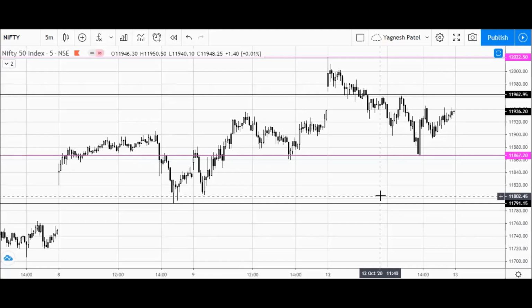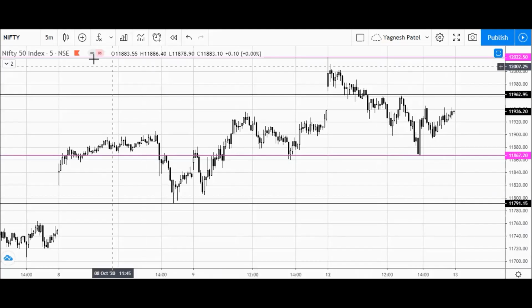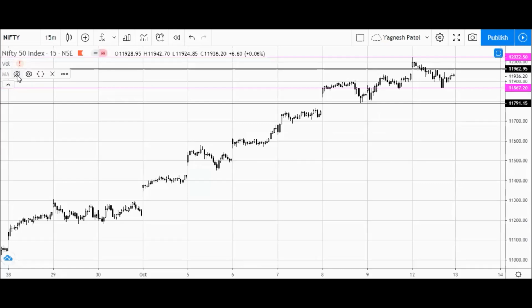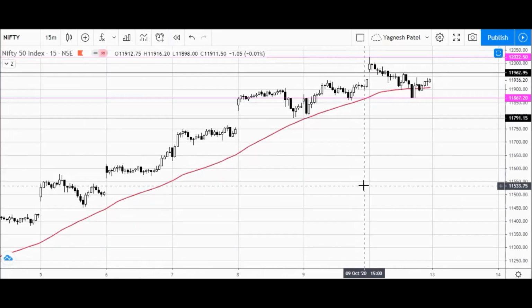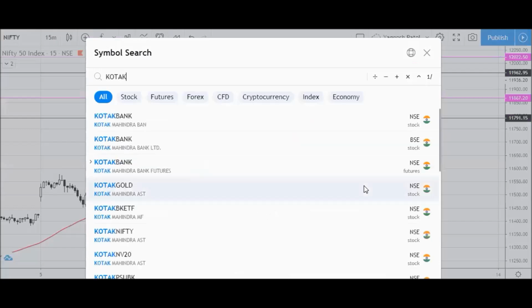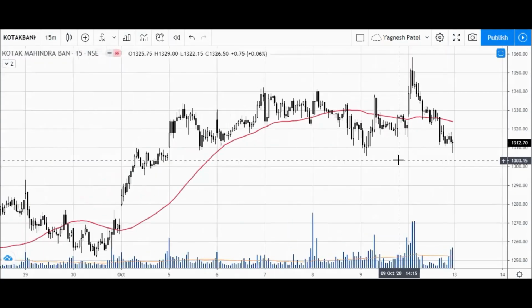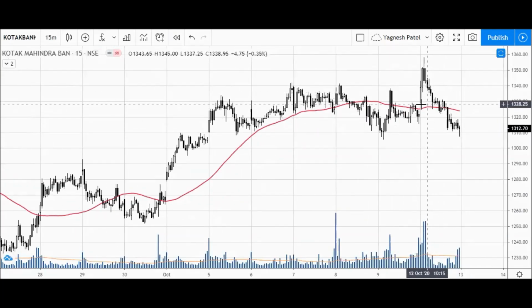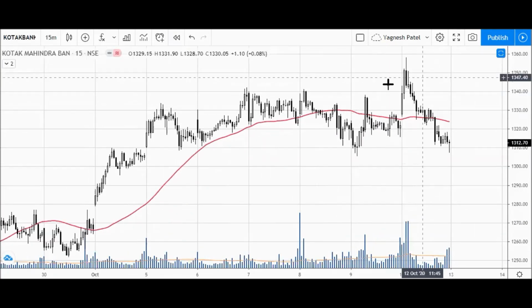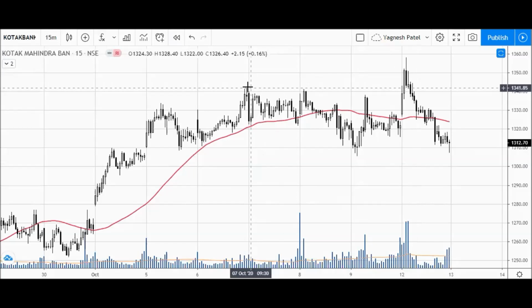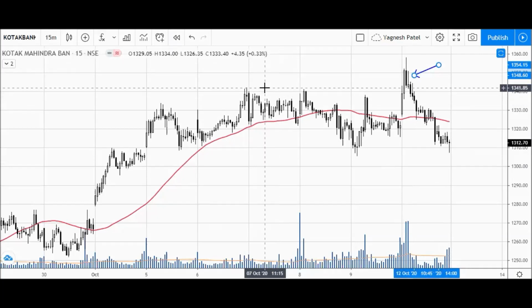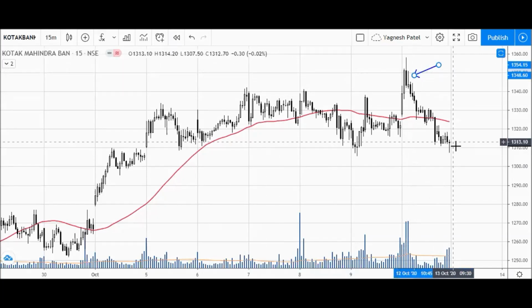So now let's discuss a few stocks for tomorrow's trading session, and let me convert to the 15-minute time frame and also enable the moving average of 55 days. The first stock is Kotak Mahindra Bank, and we have seen this is a sideways zone and the stock is not sustaining above this moving average also, and this is an area of resistance. So the price rejection has been here because this resistance has been broken out but price immediately went down.